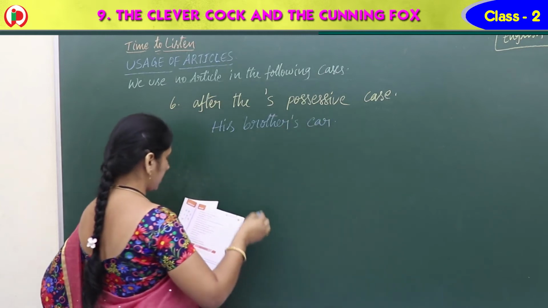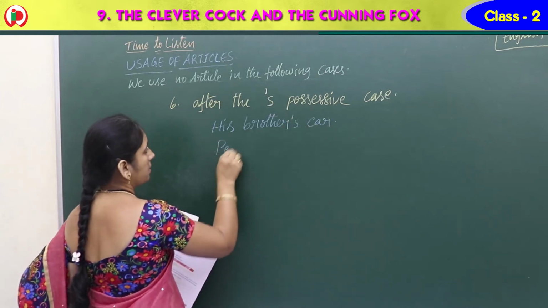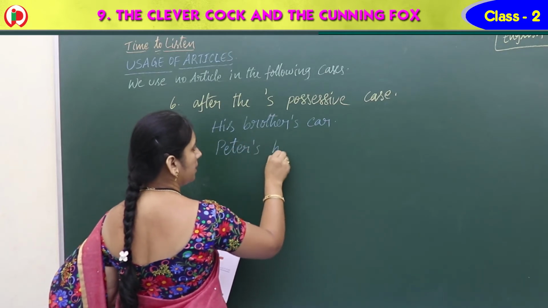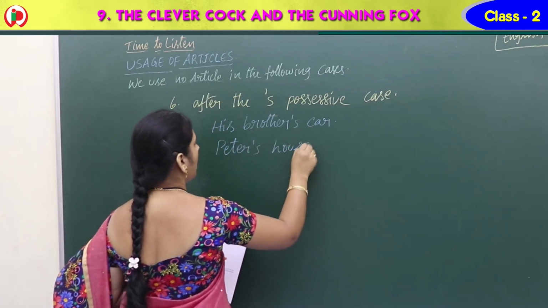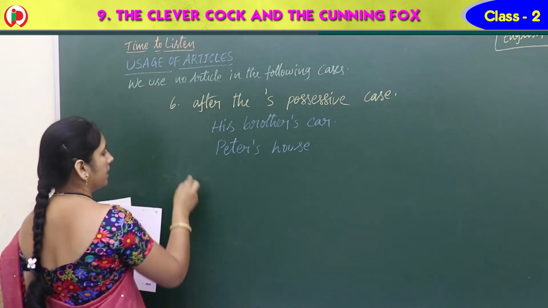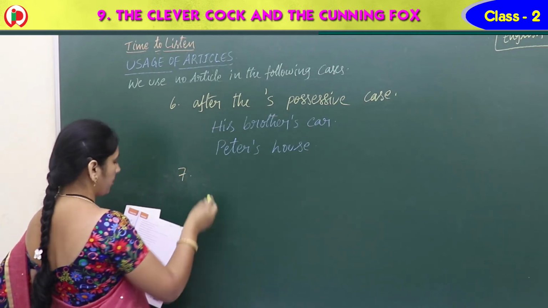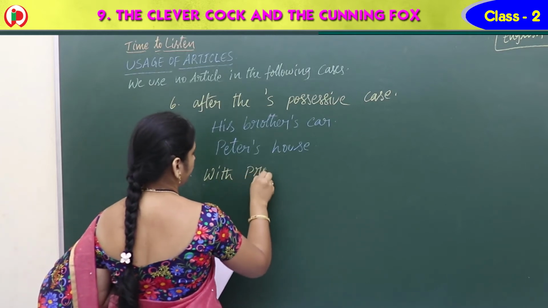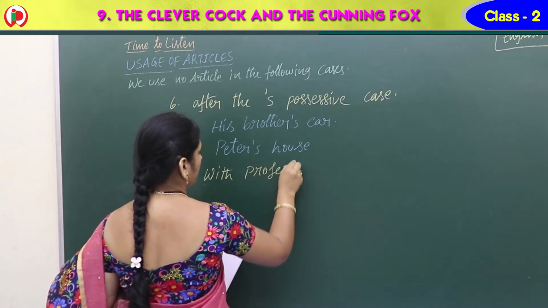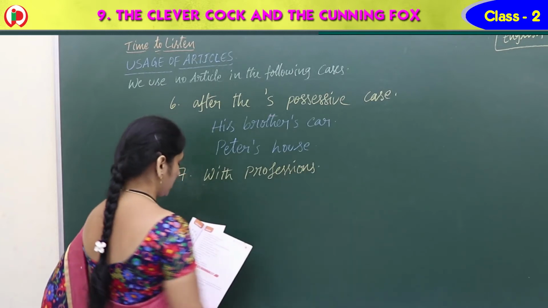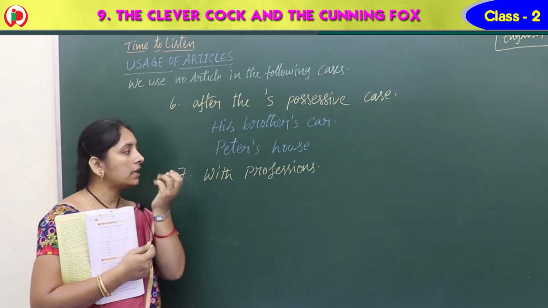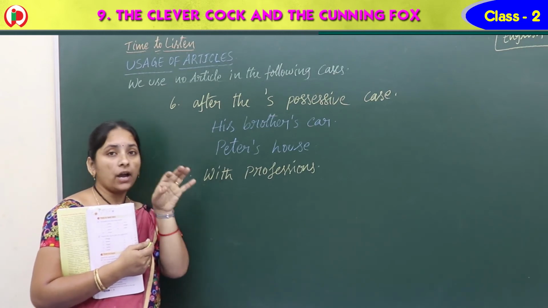His brother's car. Peter's house. So with apostrophe s, if we get it, we cannot use any articles like this. And the next point, very important, is with professions. Generally, before professions, we can write the indefinite article a or an.